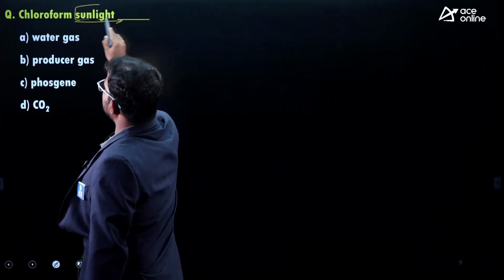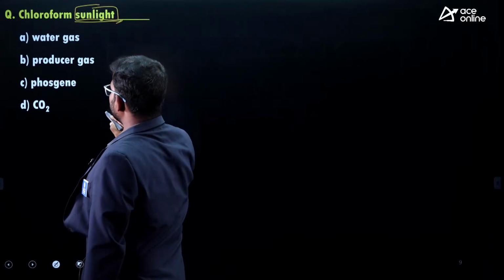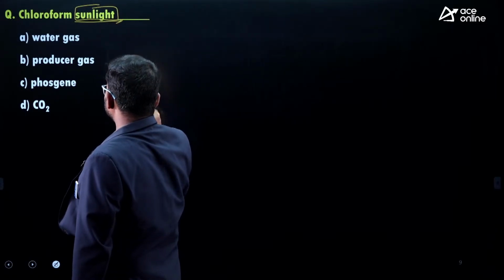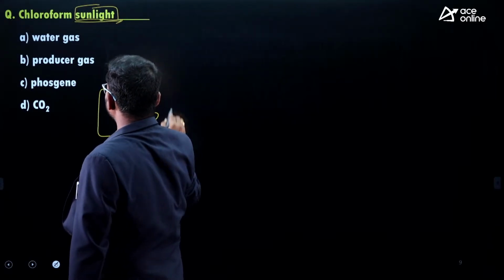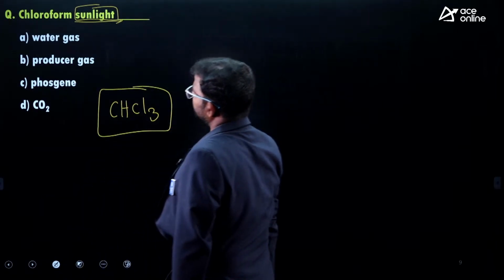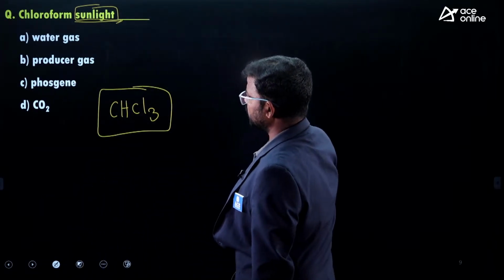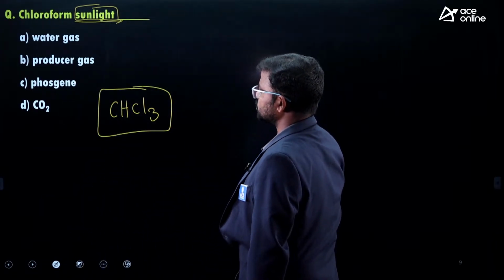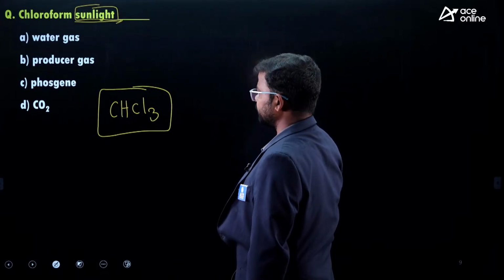Chloroform in presence of sunlight, what we get? So first of all guys, we have to consider CHCl3. This is the formula of chloroform. So chloroform in presence of sunlight, what we get? Water gas, next producer gas, next phosgene, next carbon dioxide.